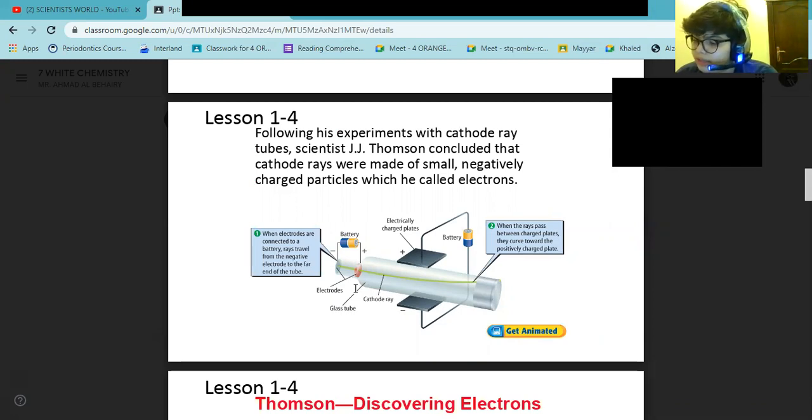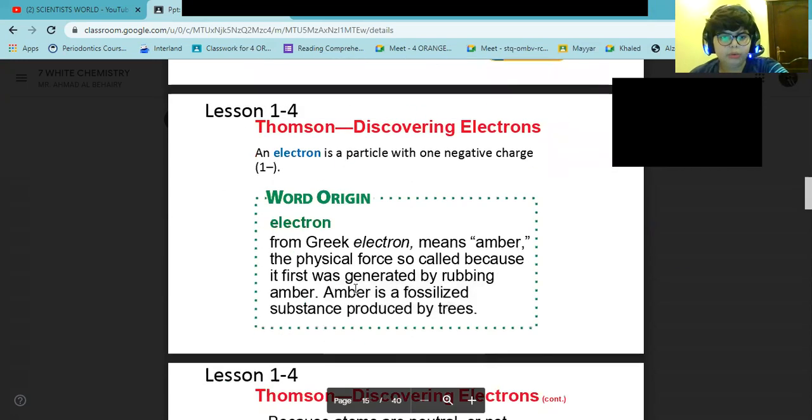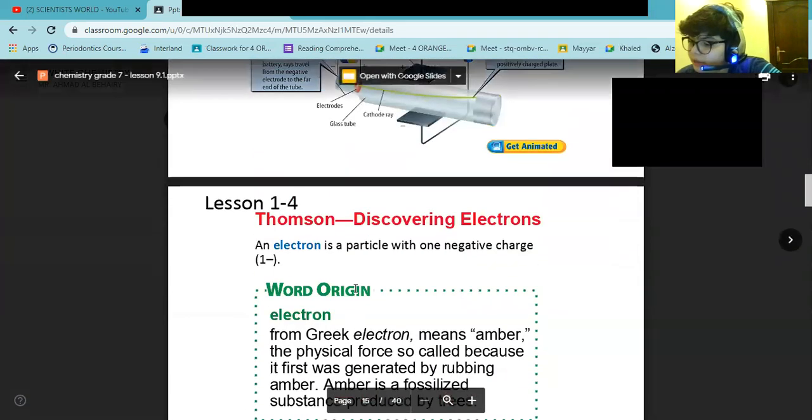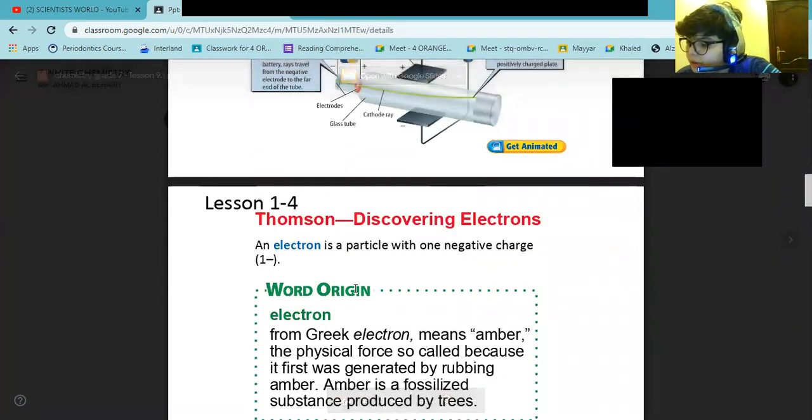What were these rays? Now we're going to see. An electron is a particle with a one negative charge. Scientists called these rays cathode rays.